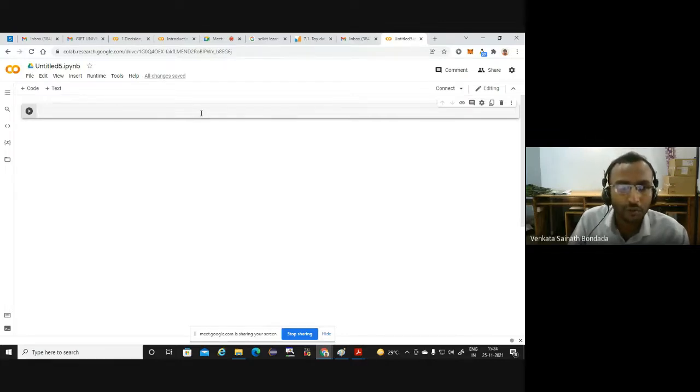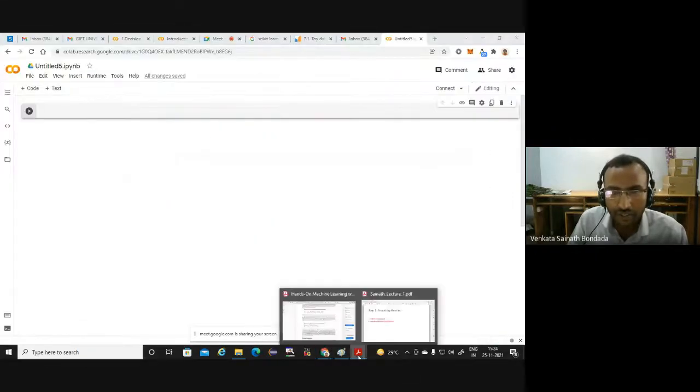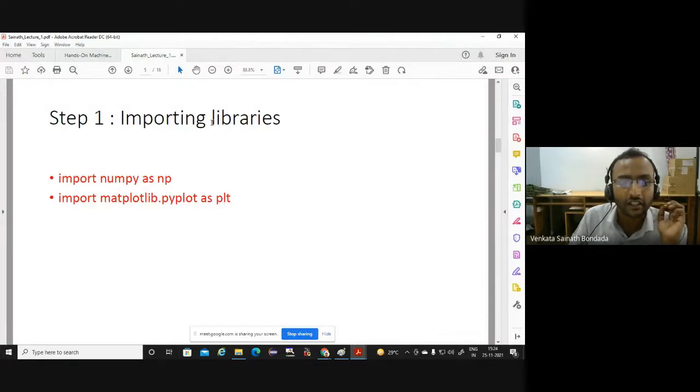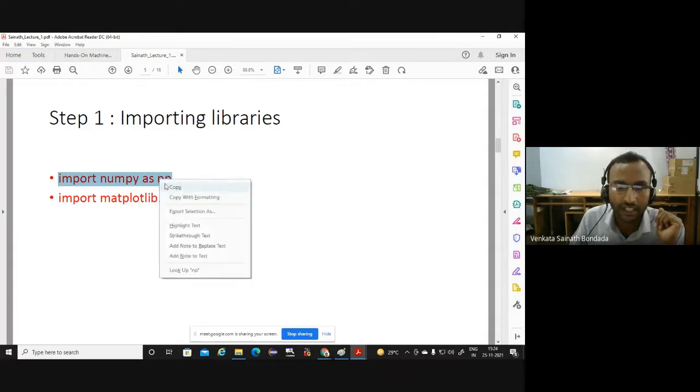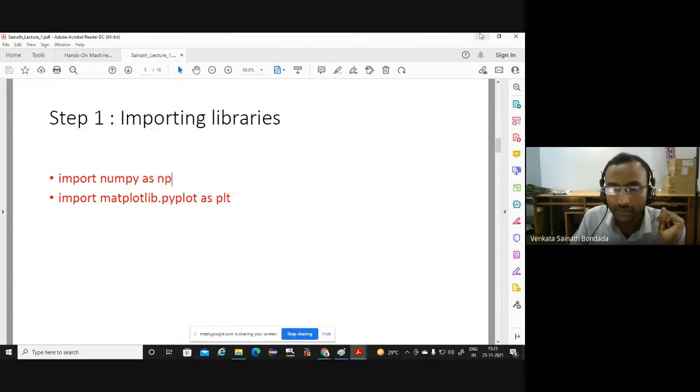So now once you open this, please follow the instructions, and by solving the program, you will be able to understand. First, the standard thing. Let's import some libraries. NumPy is sufficient for the time being. Import numpy as np. Please type it.